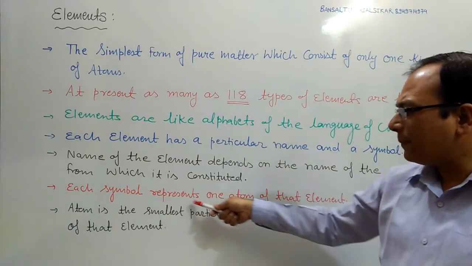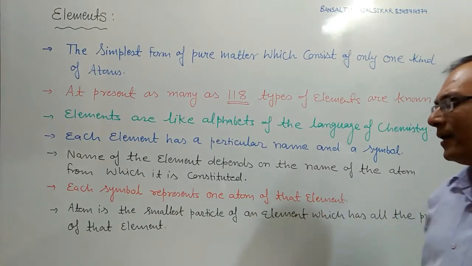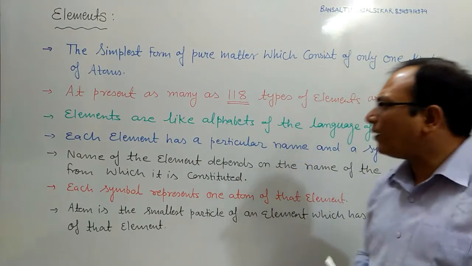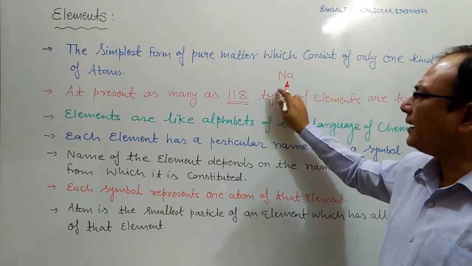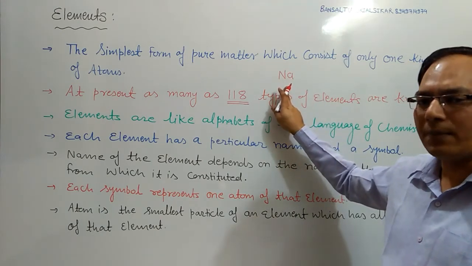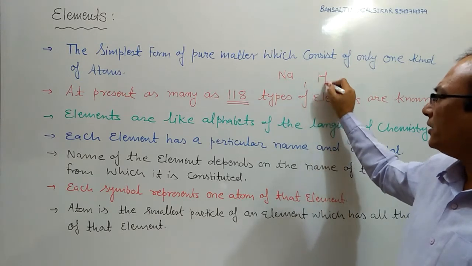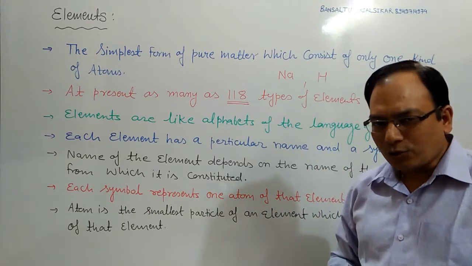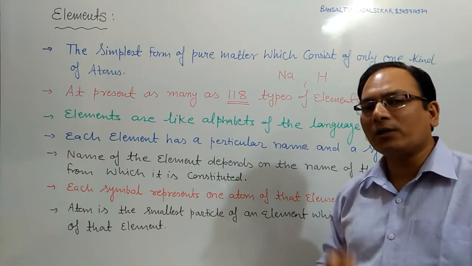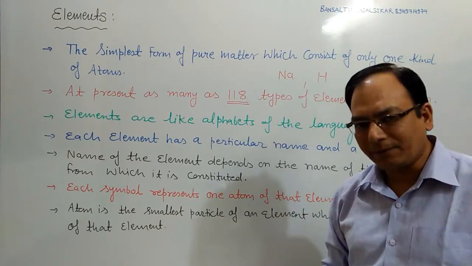Each symbol represents one atom of that element. For example, when we write Na, it represents one atom of sodium. If we write H, it represents one atom of hydrogen. So, a symbol is the abbreviated form or the short form of the name of the element.